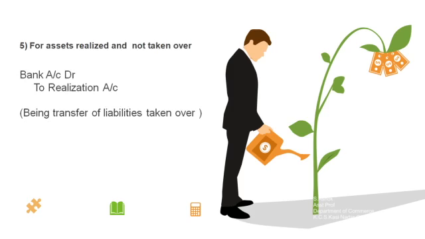The fifth journal entry will be for assets realized. Asset realized is when the selling company, during the year or mode of liquidation, sells out the assets. The journal entry recorded in the books of the selling company will be bank account debit to realization account, being all the assets are sold out.